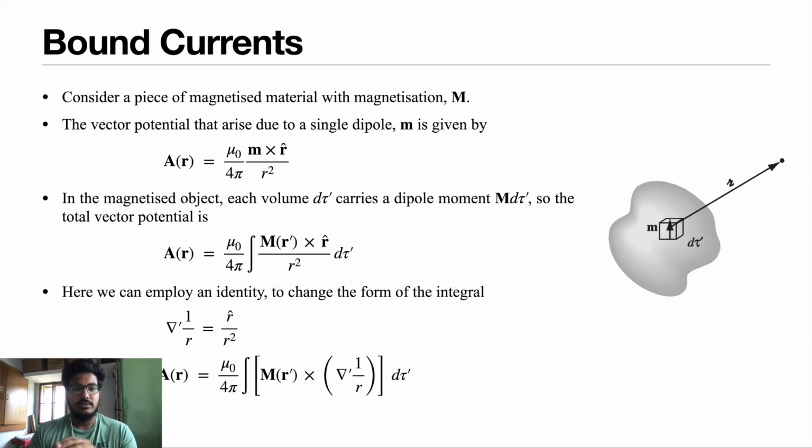The magnetized object under consideration carries, in each volume d tau dash, a dipole moment capital M d tau.